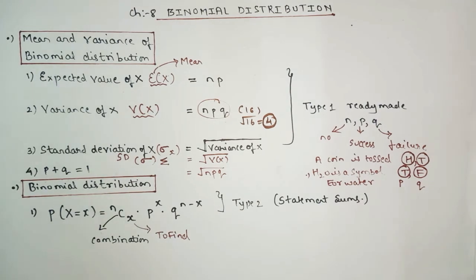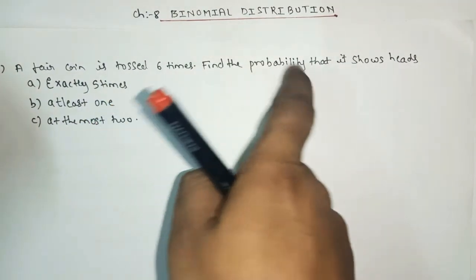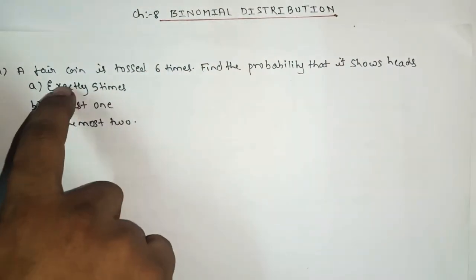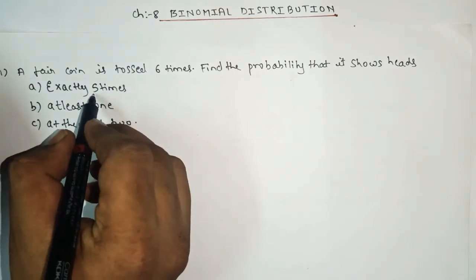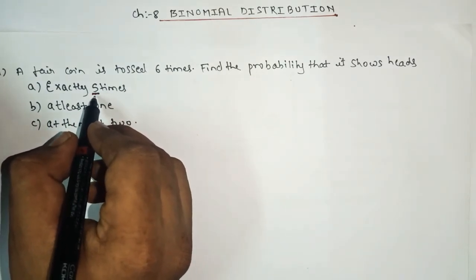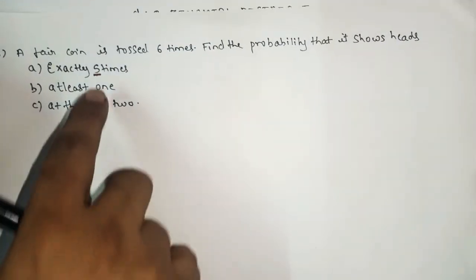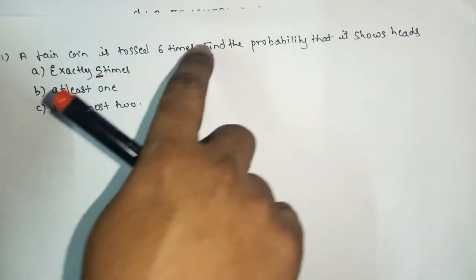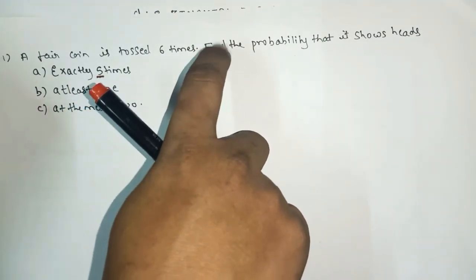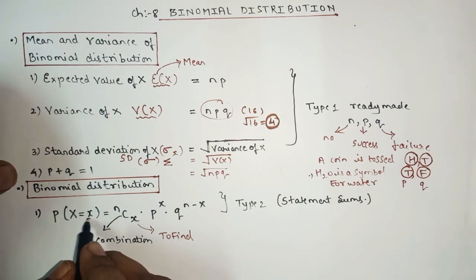X means what in this chapter? To find. If the question says, like, find the probability that it shows exactly 5, what it shows? It shows exactly 5. So the value of x will be equals to what? 5. So the value of x, from where you will get? From find. Yes or no? So just remember x means what? To find.